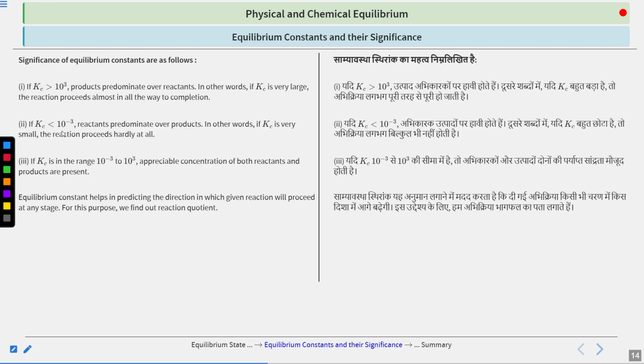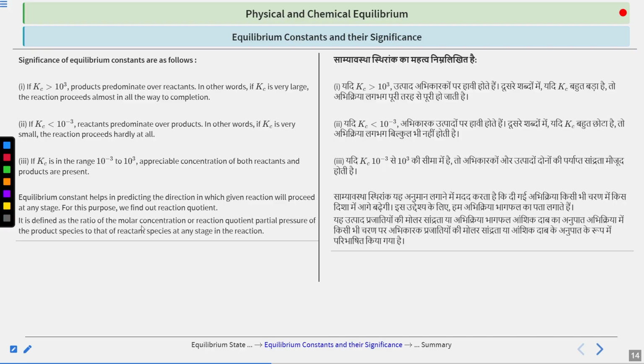The equilibrium constant also helps in predicting the direction in which the given reaction will proceed. For this purpose, we define the reaction quotient. This is another very important terminology. It is defined using the molar concentrations of reactants and products, but not at equilibrium, but at any time, where equilibrium may or may not have been achieved. If the law of mass action is applied in that case, it results in the reaction quotient and not the equilibrium constant.